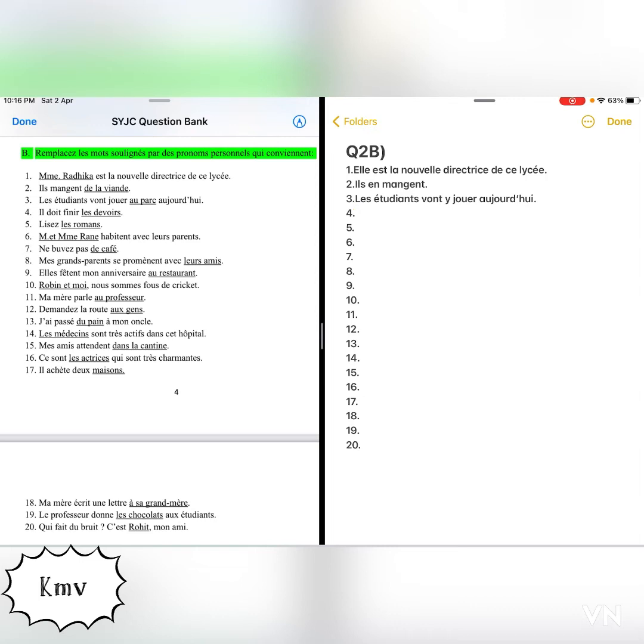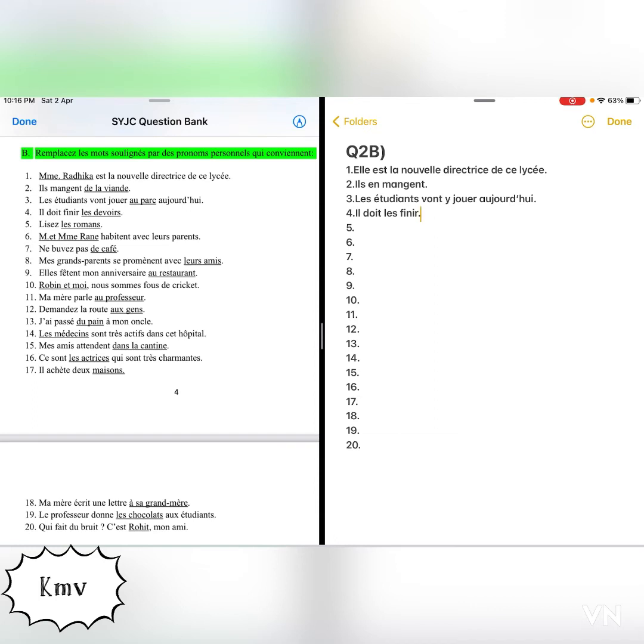So les devoirs is a direct object. So les devoirs needs to be replaced with a direct object pronoun. So it will be replaced by les. So how will you write it and where will we place it? We will place it before the verb. So the answer will be il doit les finir.